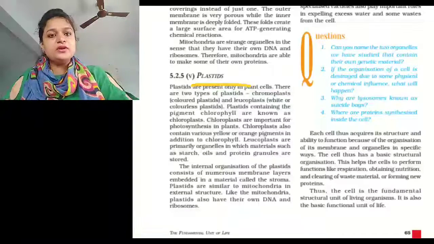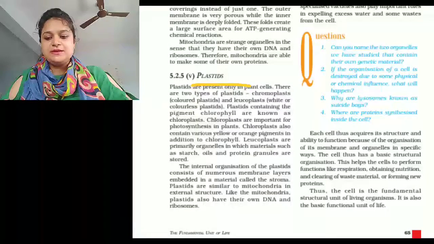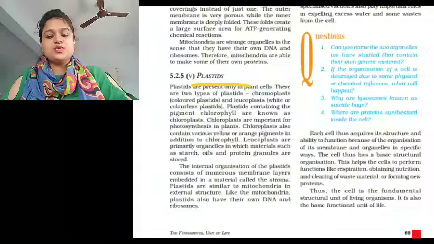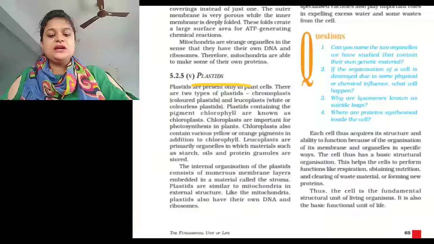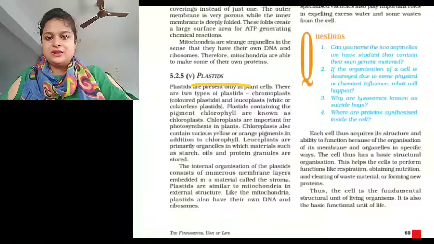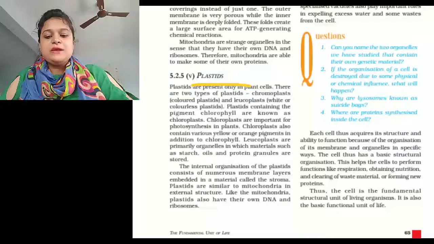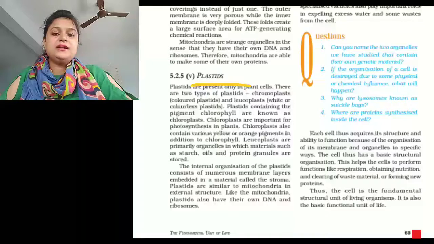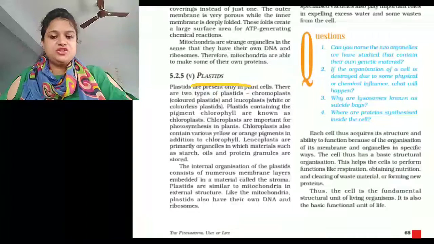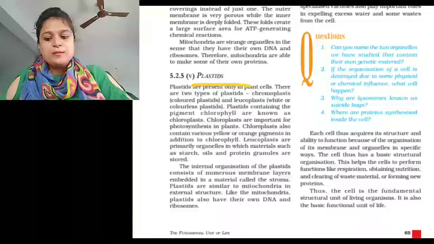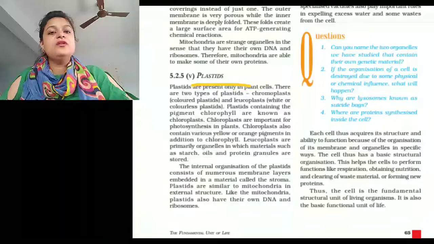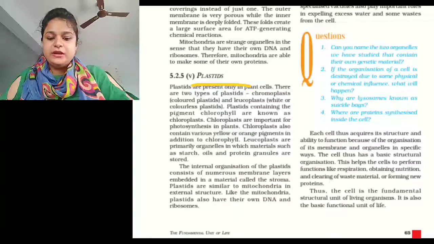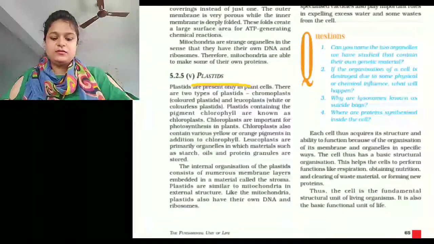If we talk about the function of plastids, chloroplasts trap solar energy and utilize it to manufacture food for the plant. Chromoplasts impart various colors to flowers to attract insects for pollination. Leucoplasts store food in the form of carbohydrates, fats and proteins.